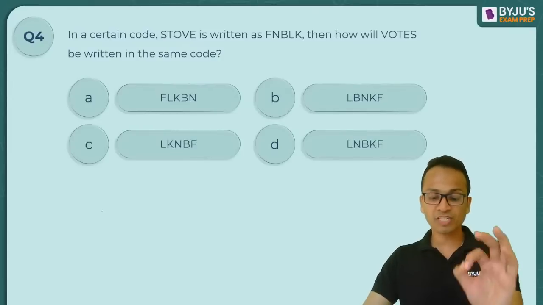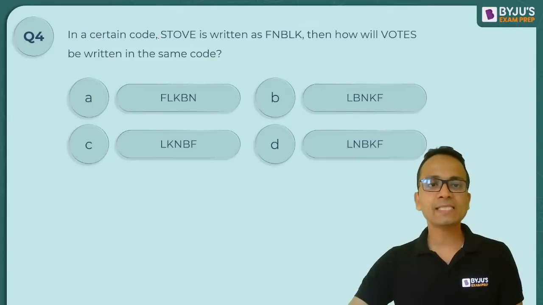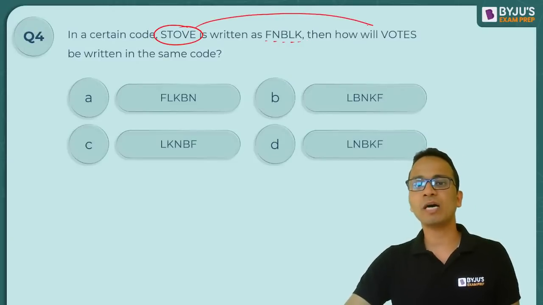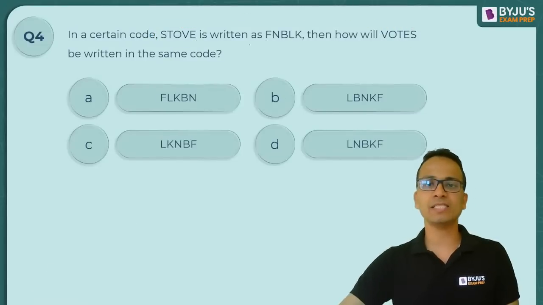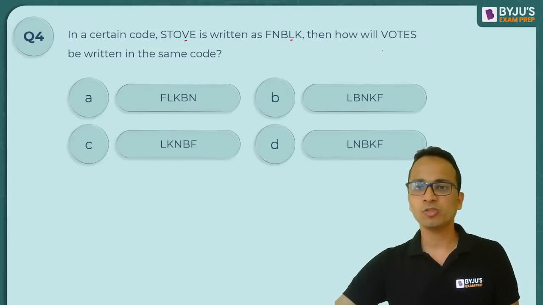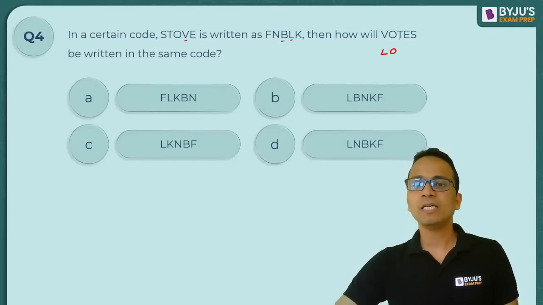So this is a question of direct substitution, right? STOVE FNBLK. Now you can see the same alphabets from stove coming in the next word votes. So you can just look at the sequence. So votes, V is coded as L. So answer should start with L. O is coded as B. T is coded as N. E is coded as K. And S is coded as F.